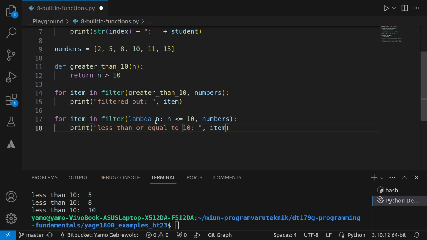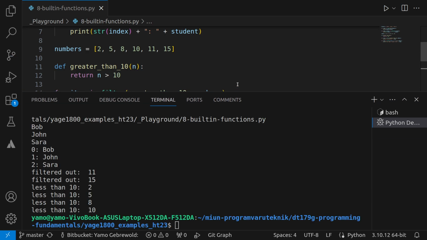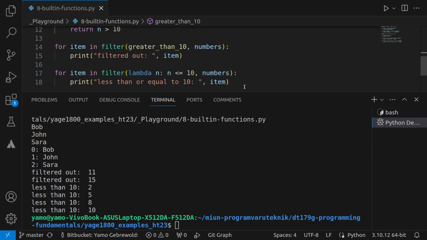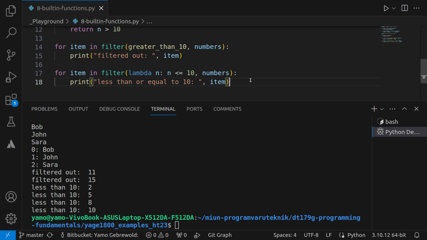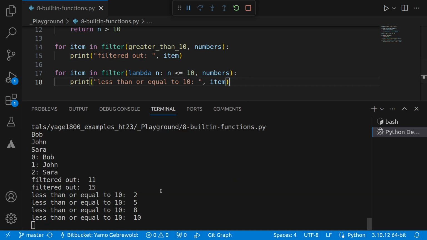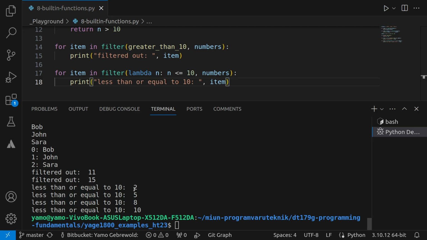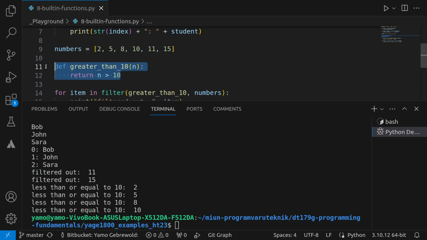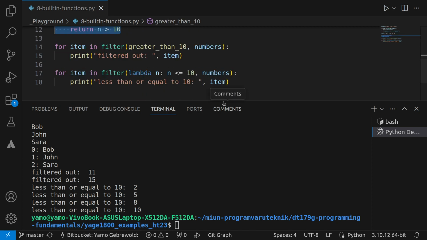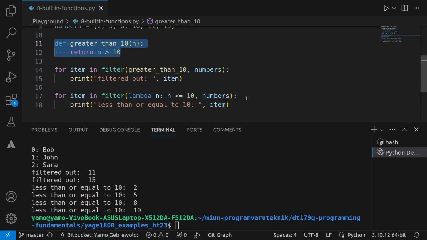Because I included the equal sign, so it could be equal to as well. So let's run this now again, just for clarity. So we see that this new list will be 2, 5, 8, and 10. So this is a simpler or a more elegant way to write this, right? It is quite similar, but it's a different syntax. It's good to know that it exists.